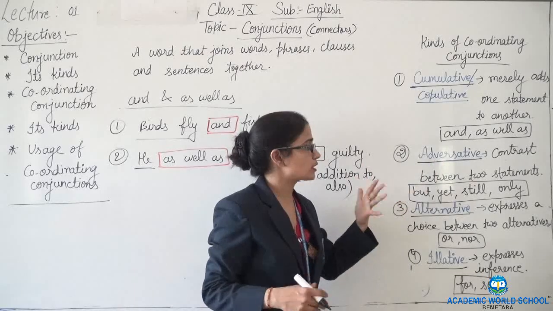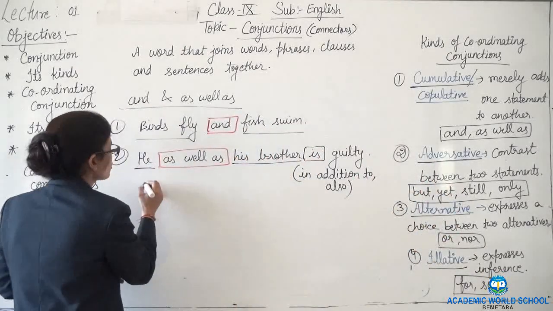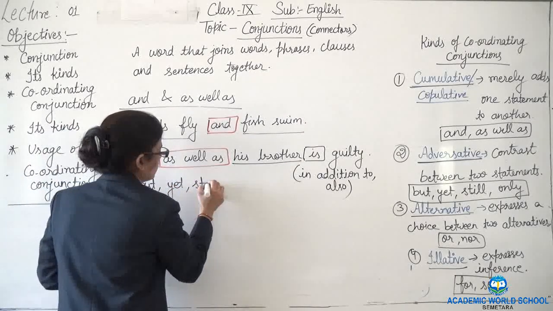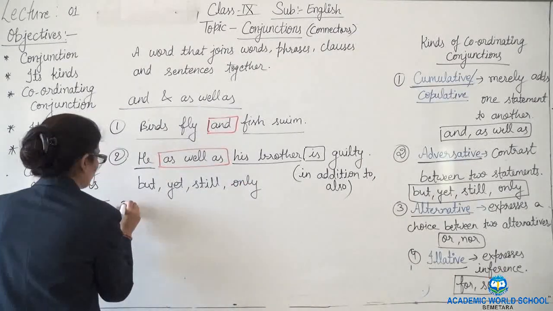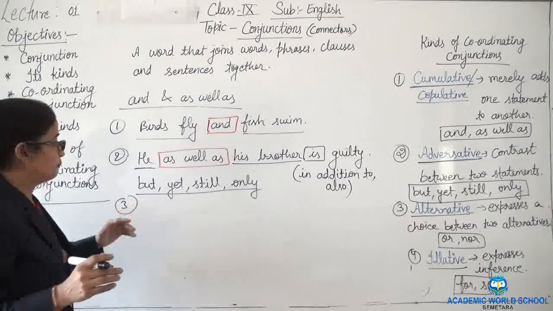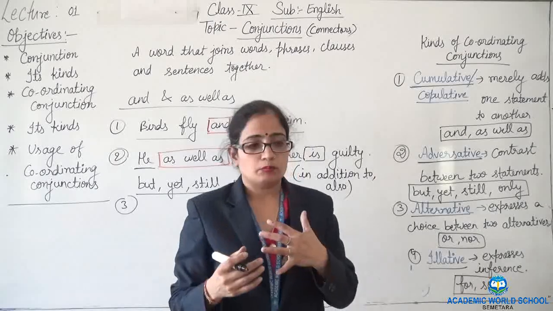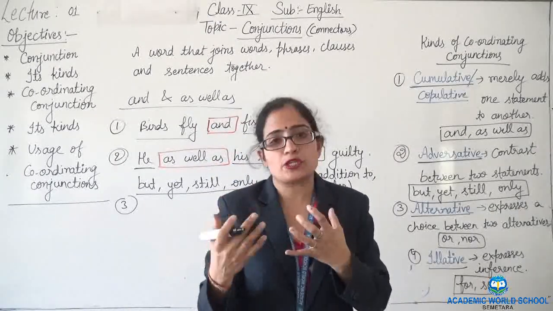Now let's see the adversative, which shows contrast. Okay: but, yet, still, only. What do they show? What does but show? It gives the sense of exception, it expresses exception.